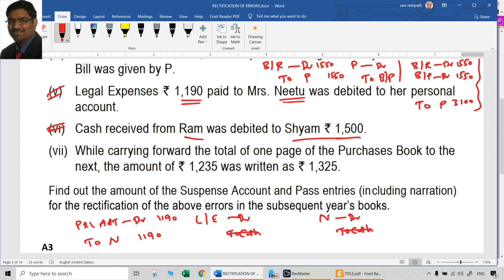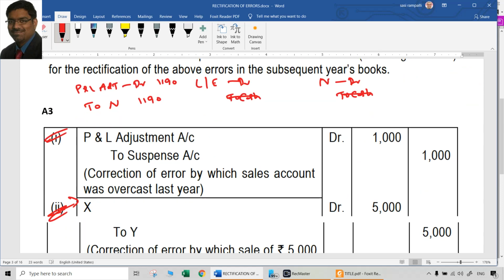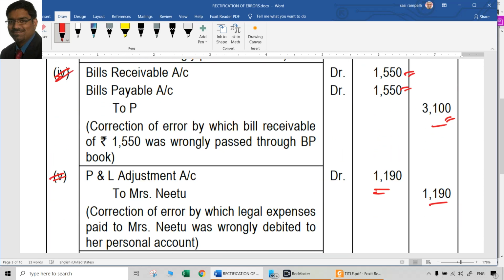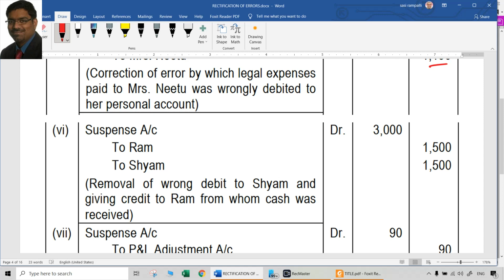Since cash was received from Ram, Ram account should have been credited. That was not credited. So Ram account has to be credited now. So Ram account and Sham account both have to be credited. But debit has to be given to suspense account. So this is also something which is only affecting one account, which was Sham account. By mistake, Sham account was debited.